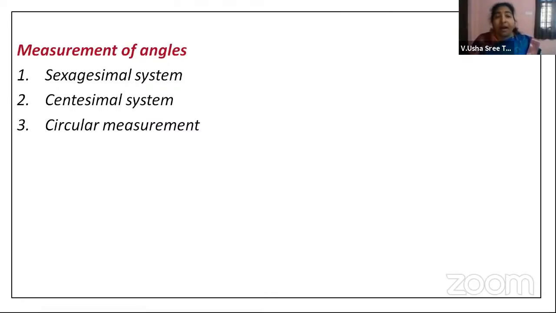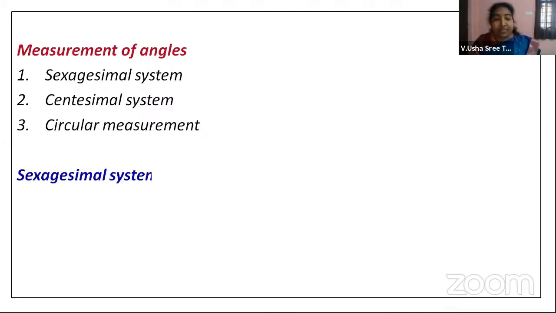So now, as I was mentioning again and again, angle, right? Now, if you take a point on a plane, every one of you knows that around a point on a plane, the angle will be 360 degrees, isn't it? Now that 360 degrees, how it is taken in different quadrants, we will try to look into.